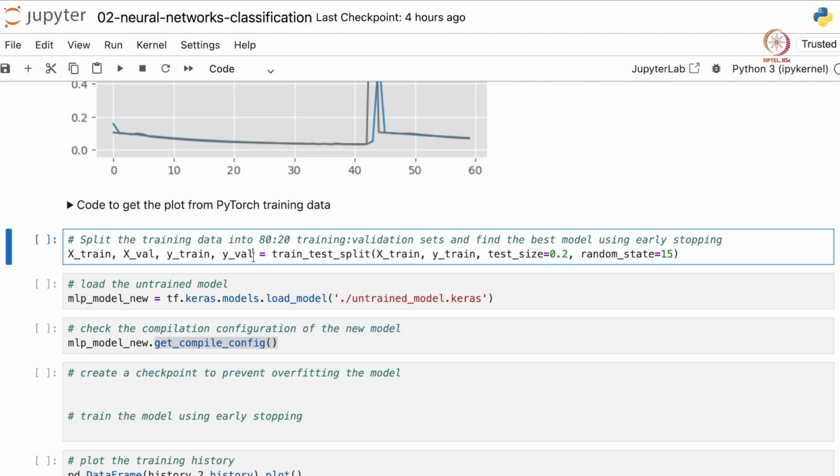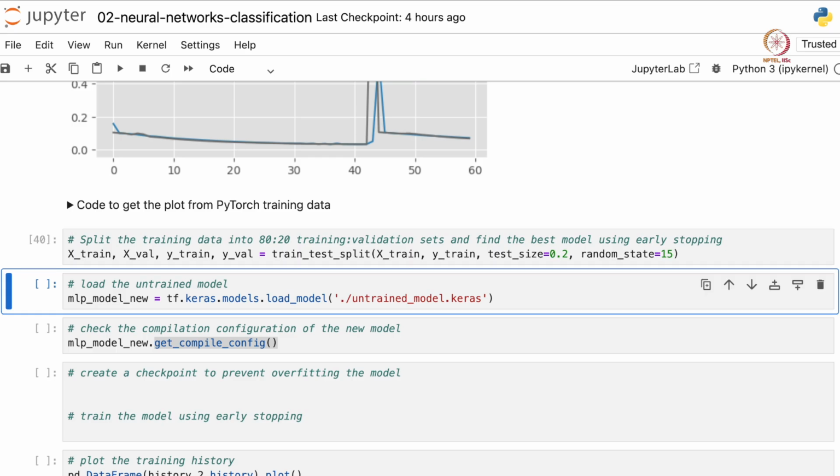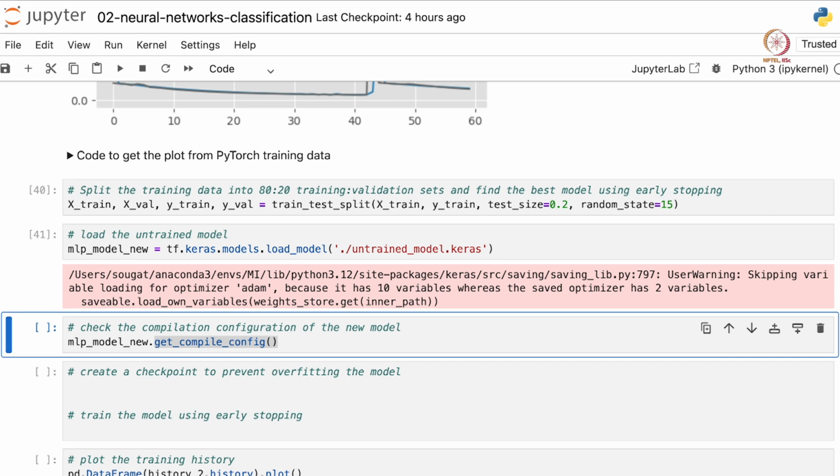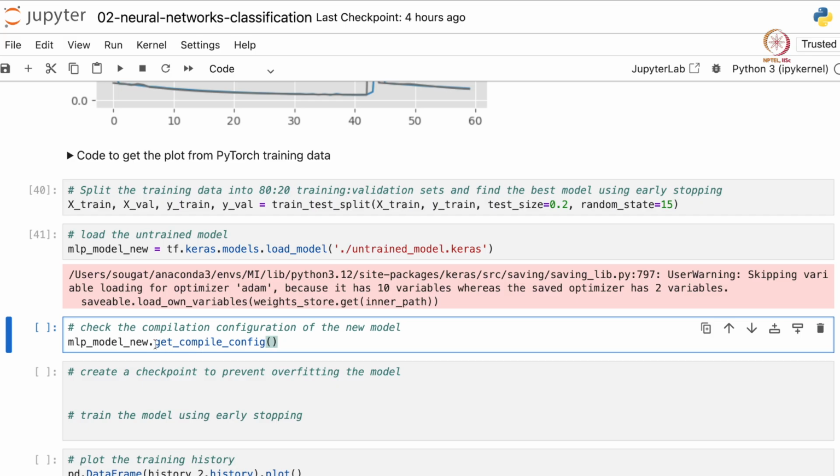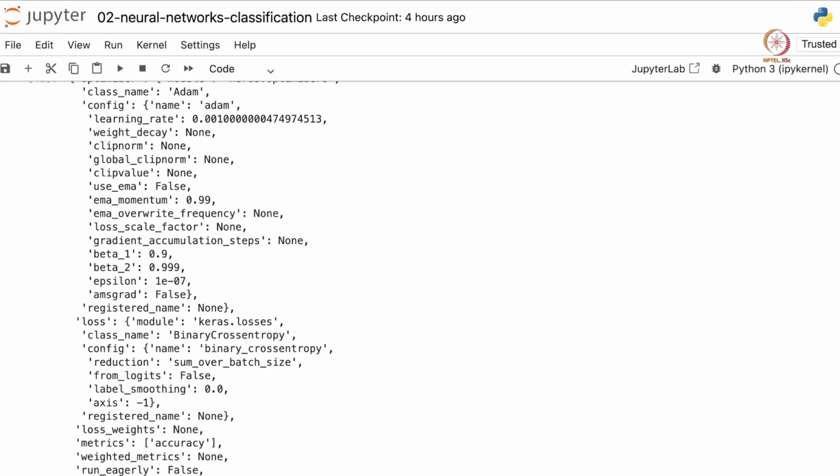So let us run this and then load the untrained model, because if we train the model again, it will start training from where it had left. After we have loaded the untrained model, we can also see how it has been compiled, and if we are not happy with it or we want to change any hyperparameters, we can recompile it again. If we use the get compile config method and run this, we see all the compilation information.